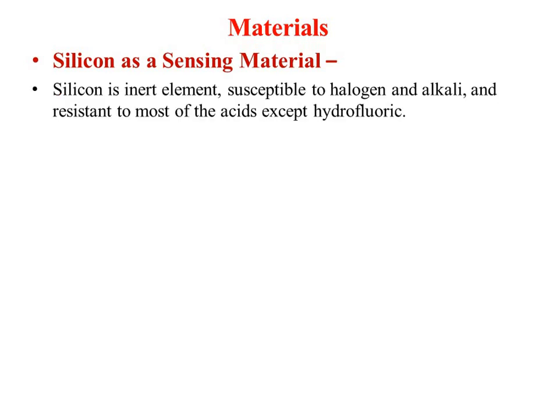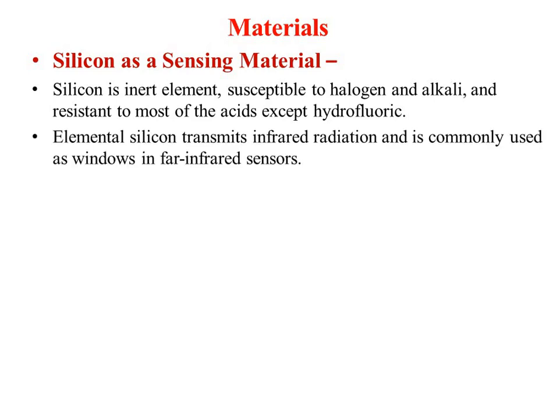Now, silicon is an inert element. Initially it is not going to react with any kind of element. It is susceptible to halogens and alkalis, and it is resistant to most of the acids except hydrofluoric acid. Silicon transmits infrared radiation and is commonly used as a window in infrared sensors.